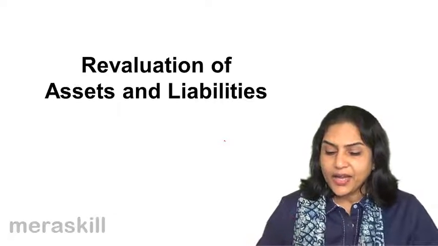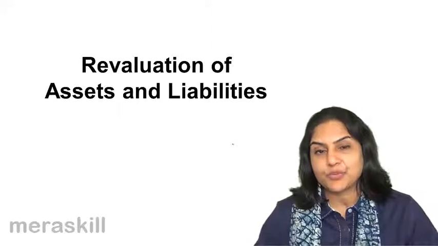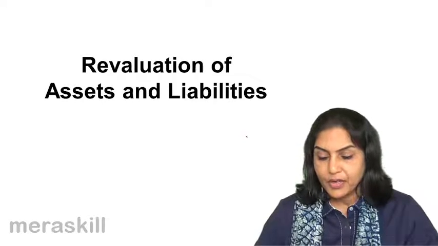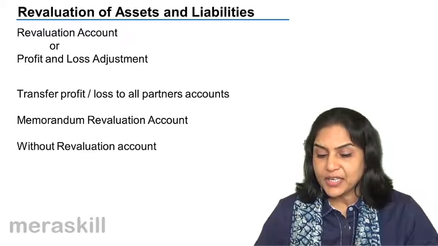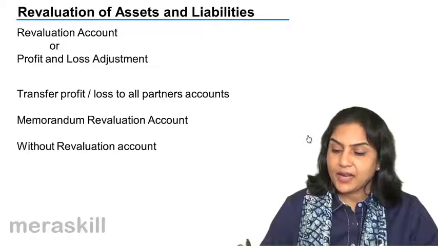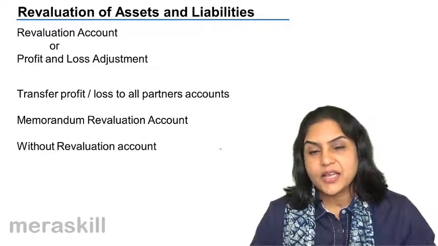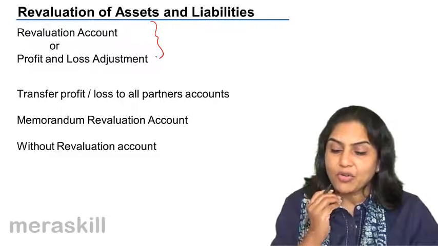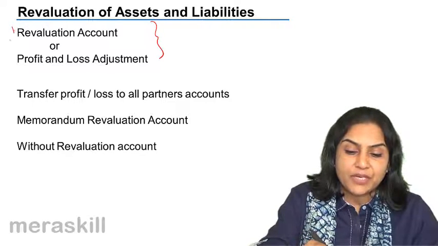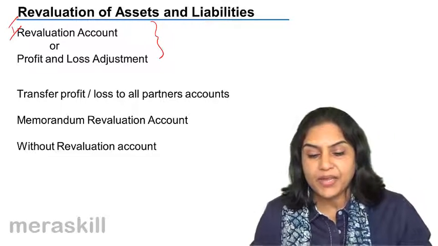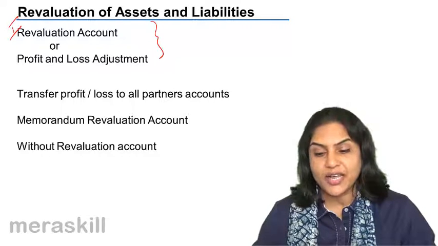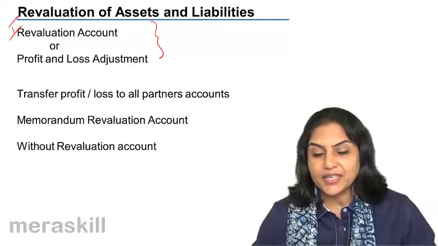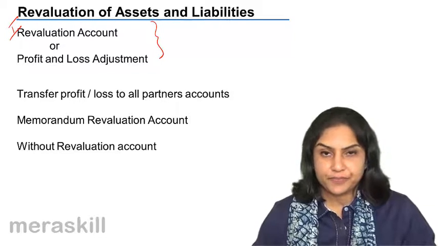So the accounting entries would be exactly the same as that we did in case of admission. If value of assets increase, assets are debited and credit is given to the revaluation account or profit and loss adjustment account. This is one method of preparing the revaluation or profit and loss adjustment account. If value of asset comes down, credit asset, debit revaluation.